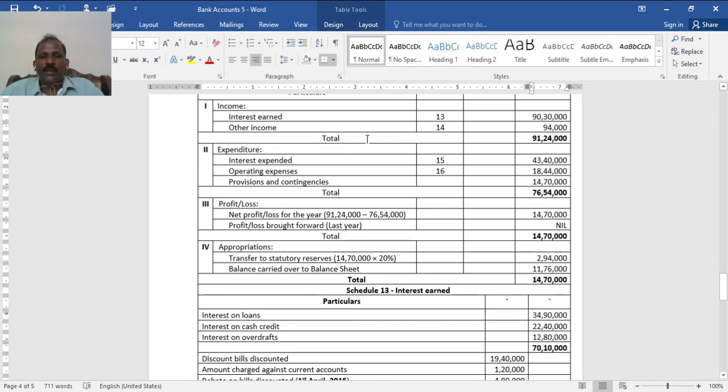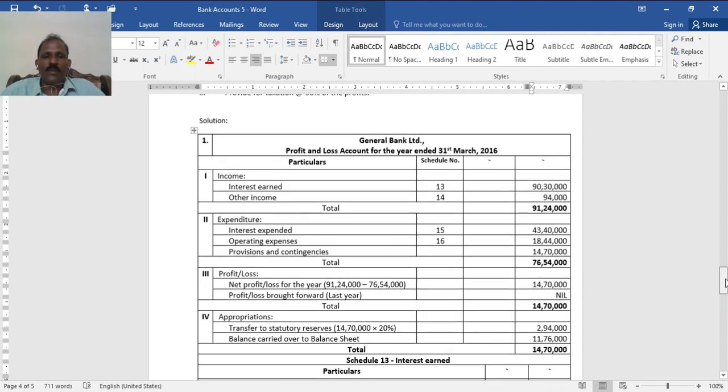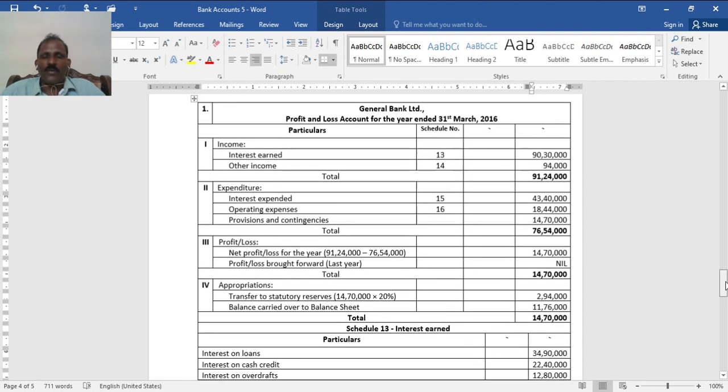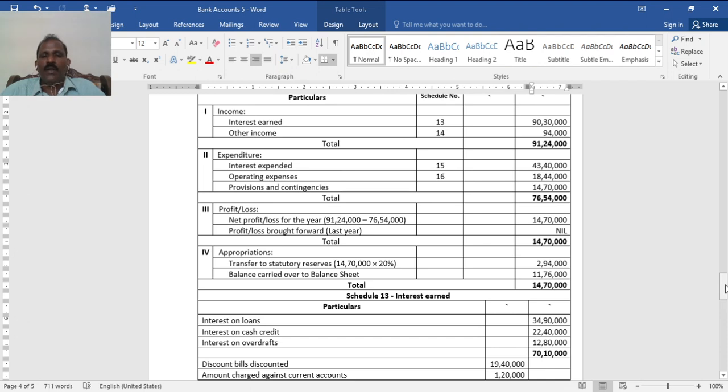So in the profit and loss account, heading General Bank Limited, profit and loss account for the year ending 31st March. Interest earned, schedule 13, 90 lakh 30,000, other income, schedule 14, 94,000, total 91 lakh 24,000. Expenditure: interest expended, schedule 15, 43 lakh 40,000, operating expenses 18 lakh 44,000.